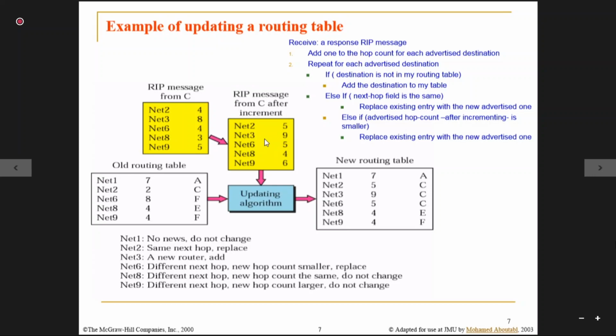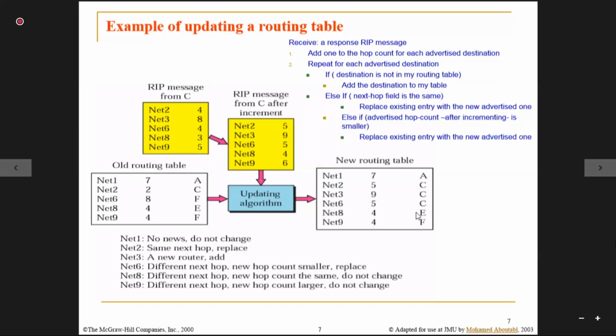So I will update network 6: 5 hop count via C. Earlier network 6, 8 via F, has now been updated. Network 6, 5 has gone via C. So this way we are updating.